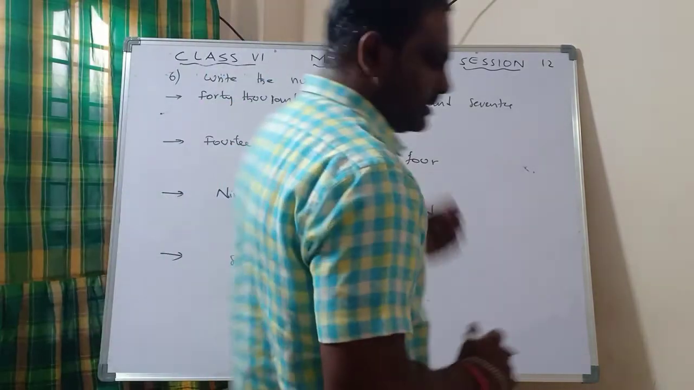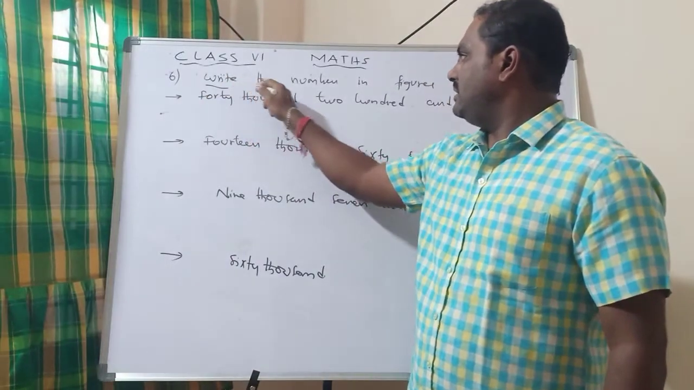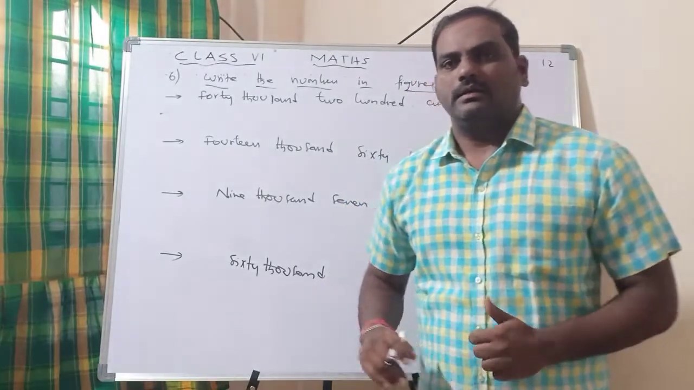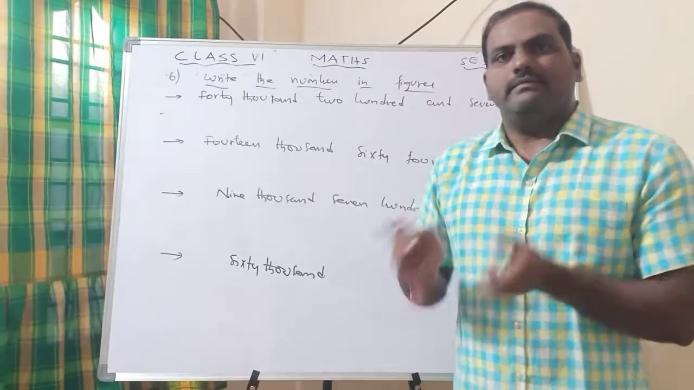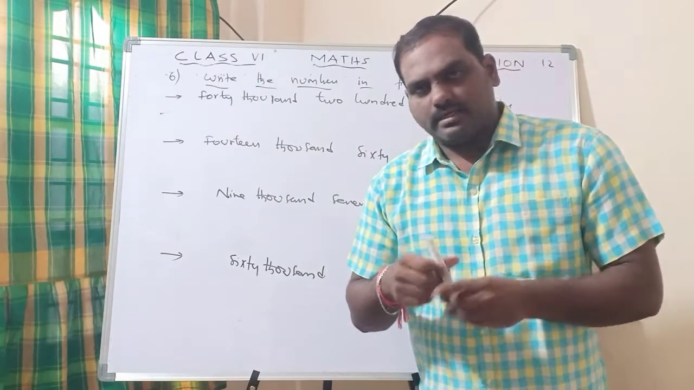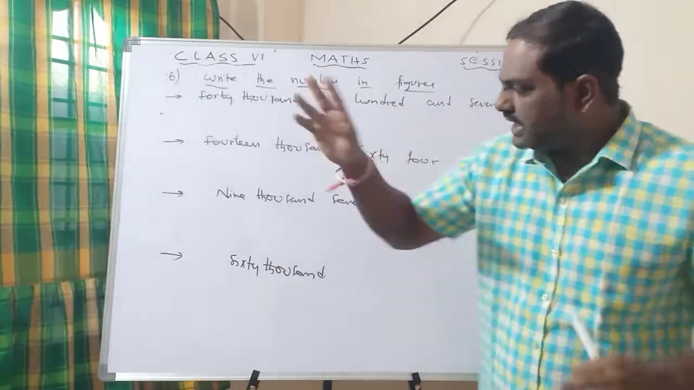Next. Now coming to the 6th bit. This time, in the previous question he gave numbers and asked you to write in words. Now in this question he gave words, and we have to write in numbers. It's not an issue. We can follow the same method.